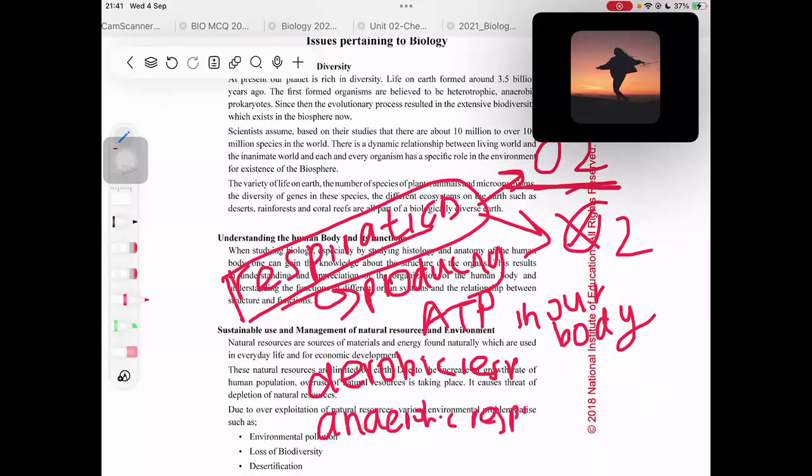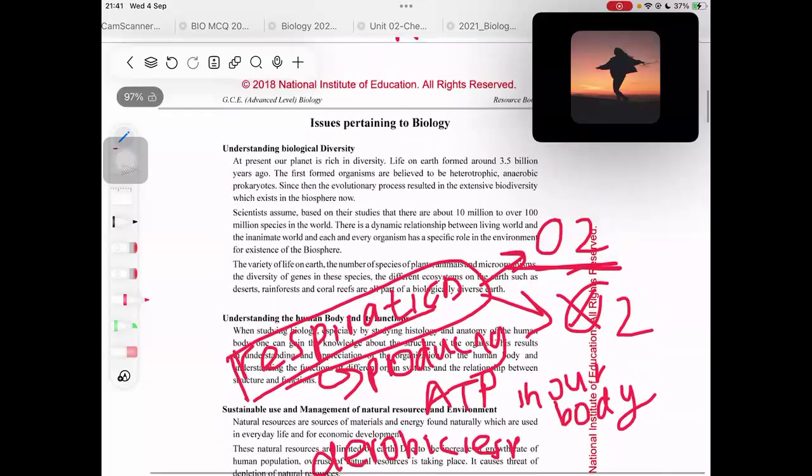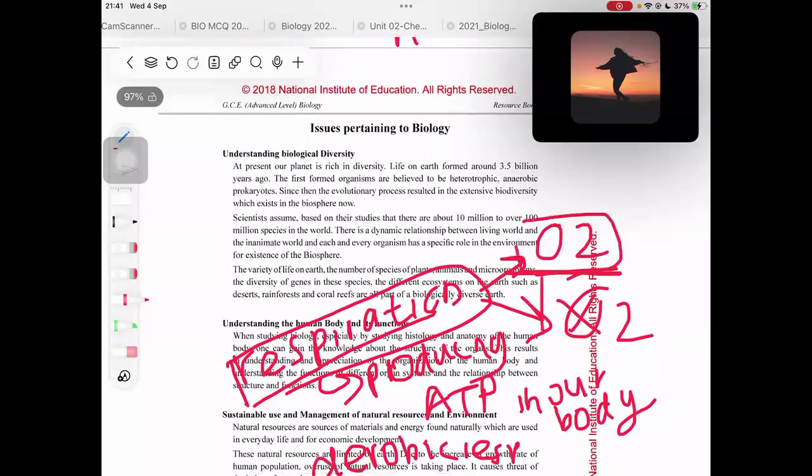Right? So how did the first prokaryotes produce energy? Is it using oxygen or without using oxygen? They didn't use oxygen, and that is why they were called anaerobic, right? So another characteristic of the first formed organism was that they were anaerobic.